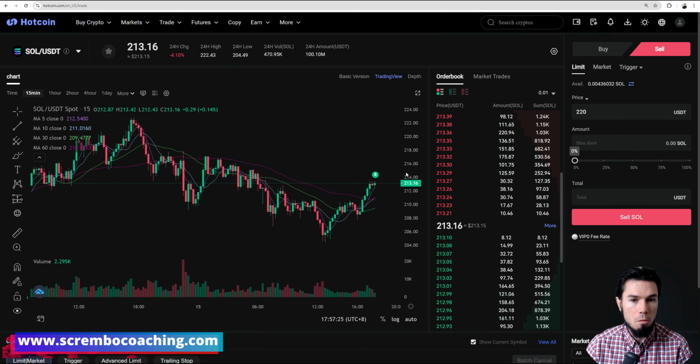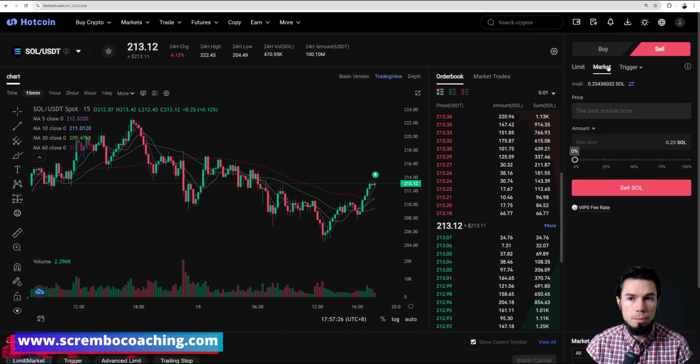Now, what if I want to sell it right now? I go to the market order. The market order is going to be the best price existent. And I just want to take this maximum available to the right side on the progress bar, hit my sell Solana, which will get sold basically, and completed like that quite nicely.